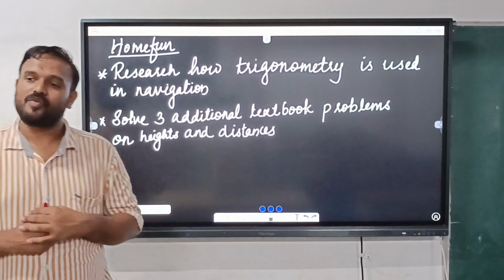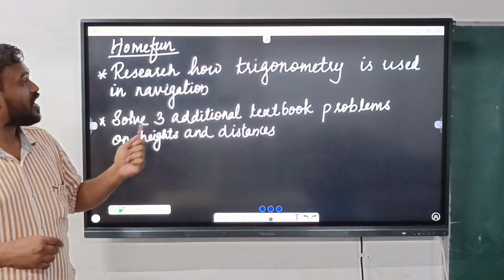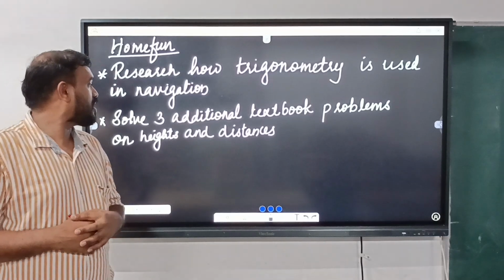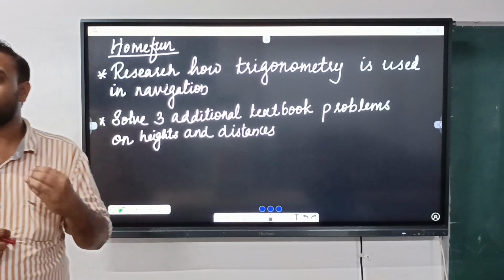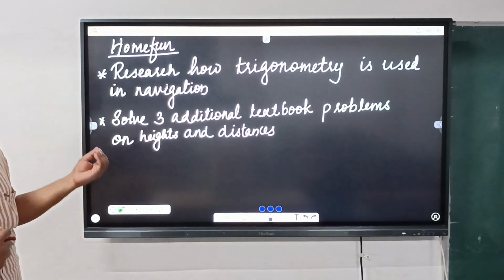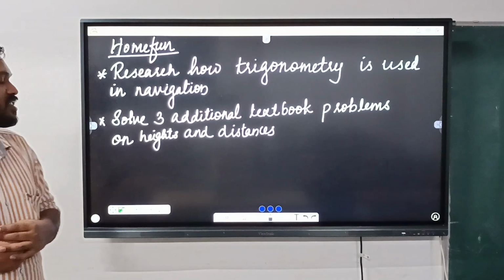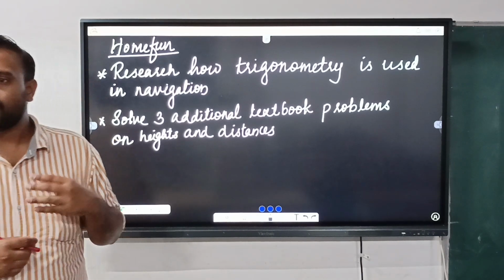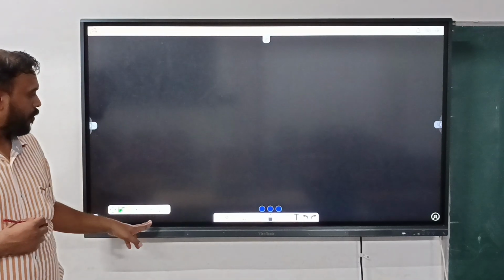Then there is a homework for you. It's a research on how trigonometry is used in navigation. That's a research work and it's a homework for you. And solve three additional textbook problems on heights and distances. So these two are the homeworks for you.